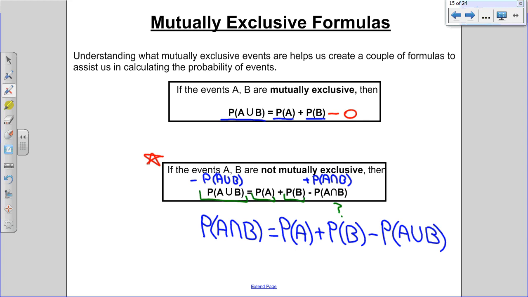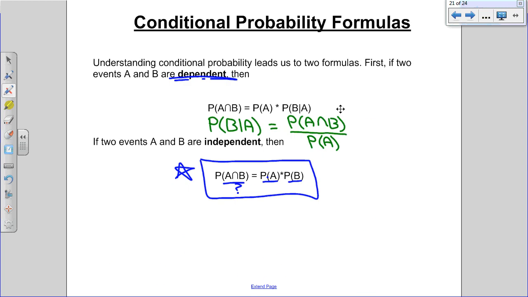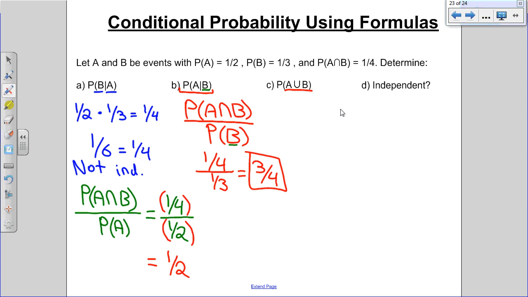Alright. We're going to use that formula. It was P of A plus P of B minus P of A and B happening. We know that we can use that other formula because we weren't sure. P of A union B equals P(A) plus P(B) minus P(A and B).